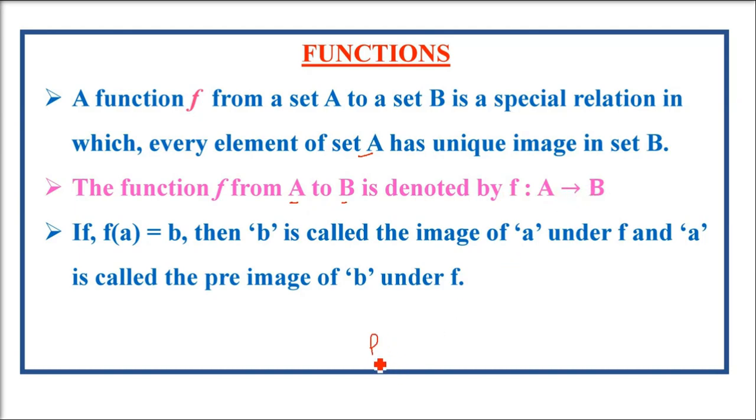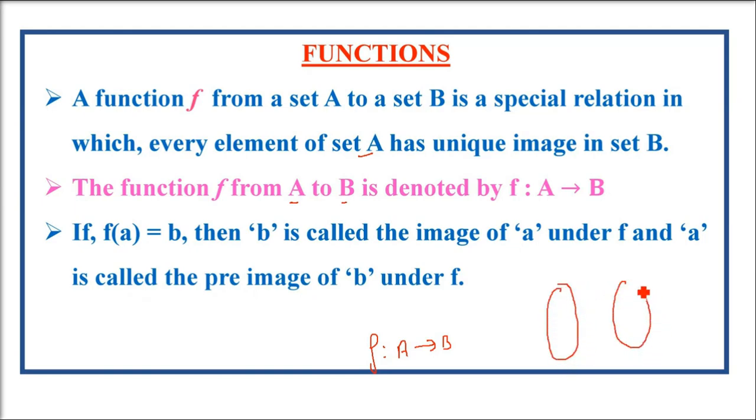f with a colon, A to B. A is one set, B is another set. This arrow is for mapping. So if f(a) equals b, then b is called the image of a under f, and a will be called the pre-image of b under f.